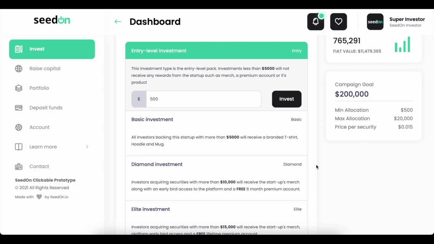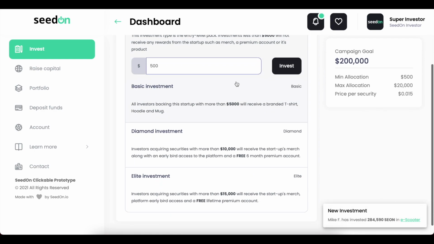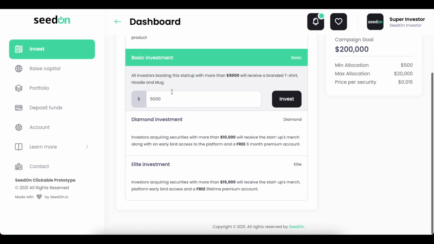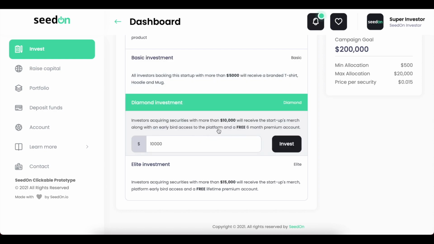Of course, again, it depends on how the entrepreneur is defining those. So for the entry level, here we have the minimum amount of $500. Investments less than 5,000 will not receive any rewards. So we can just go ahead with this one, and that would be it. We can also go with basic investment, which means that we're going to receive some merch from SeedOn, and this starts from 5,000. For the diamond investment, this starts from 10,000 and goes up to 15,000. All investors that choose this pack will receive the merch with early bird access to the platform and a free 6-month premium account.